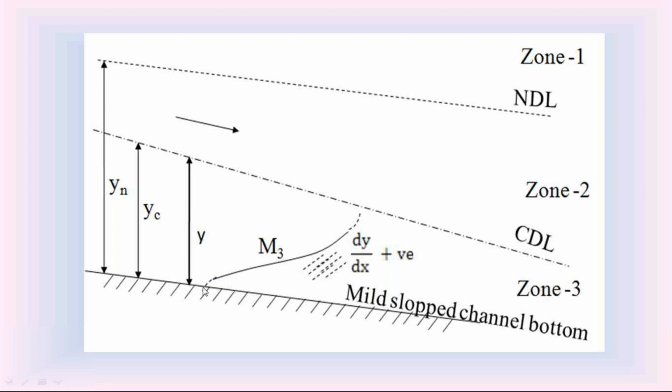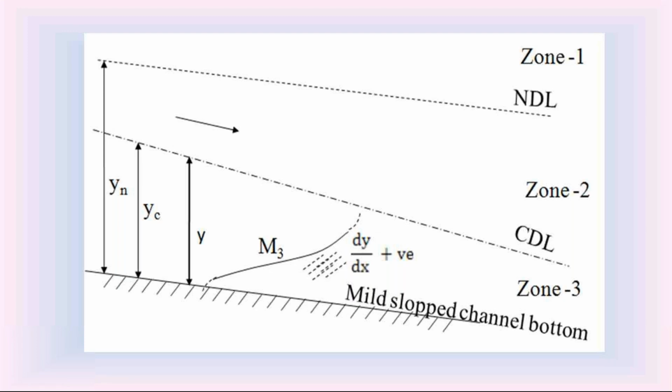That is also a critical condition. It is approaching the channel bottom as perpendicular, and it is not perfectly perpendicular. So on the upstream side, we indicate a small portion of this M3 curve as a dotted line. That indicates this M3 water surface profile is approaching the channel bottom as perpendicular. Coming to the downstream water depth, at the downstream, the depth of water flow in the M3 water surface profile y is equal to yc. We know that when y is equal to yc, dy by dx is infinity. When dy by dx is infinity, it is perpendicular to the critical depth line. That is the meaning of infinity slope.